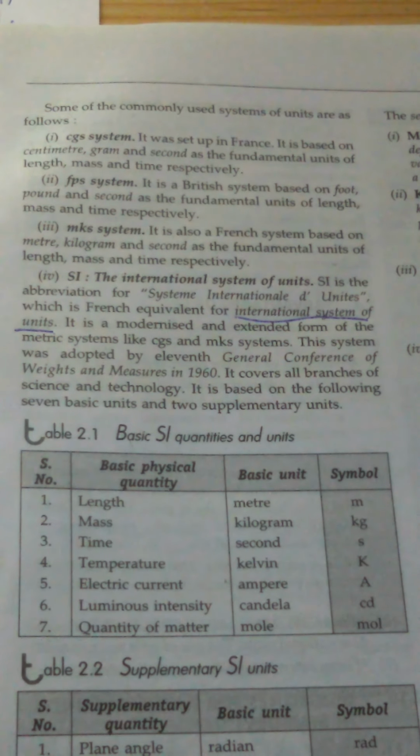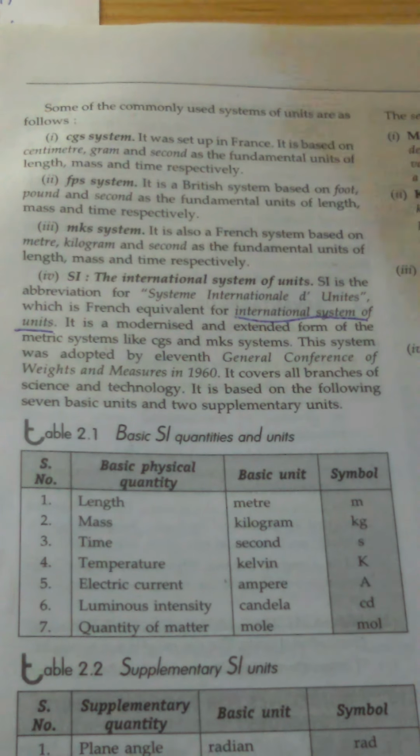Now system of units. We have four systems of units: CGS system, FPS system, MKS system and SI system. In CGS system, we measure length in centimeter, mass in gram, and time in seconds. In FPS system, we measure length in foot, mass in pound, and time in seconds. In MKS system, we measure length in meter, mass in kilogram, and time in seconds.